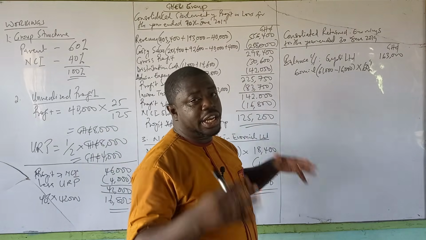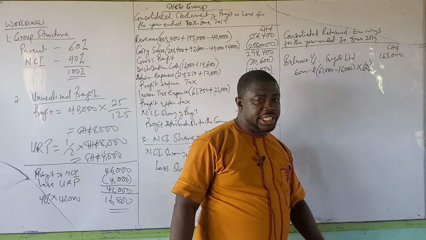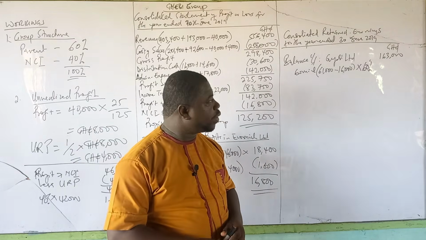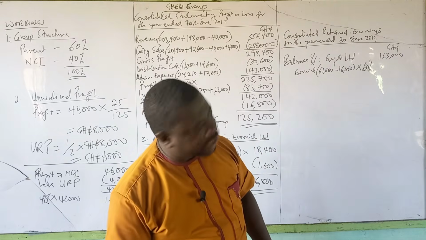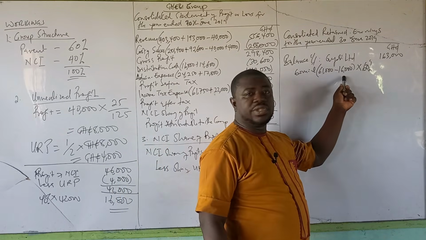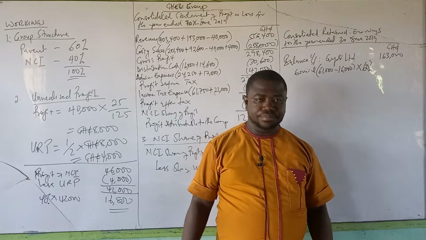We have all understood from our previous videos on consolidation that we don't include pre-acquisition profit as a benefit for the group. And therefore, if we have a current opening balance of 61,000, then obviously this is inclusive. So we need to take it out. That gives us 45,000 Ghana cedis.